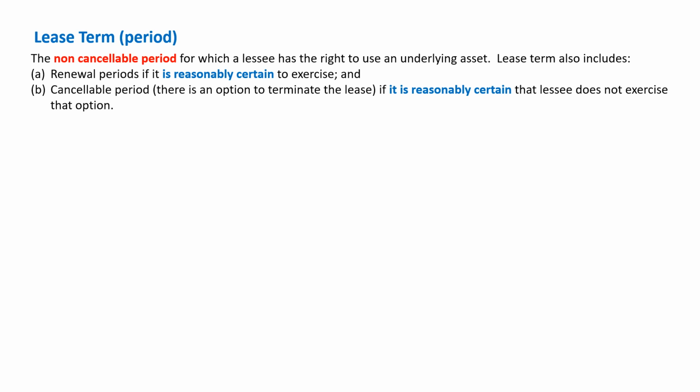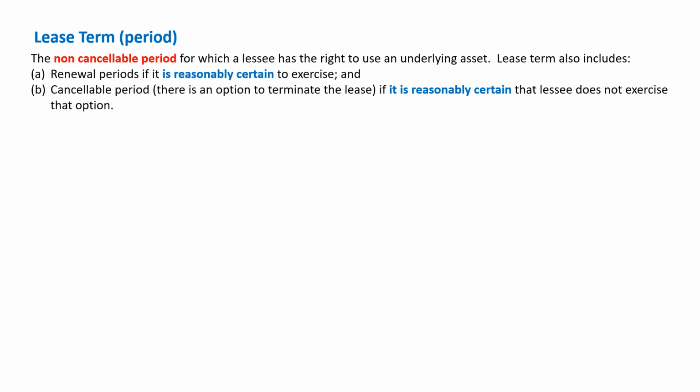However, there are two more items which can be added to the non-cancelable period to determine the lease period. What are those cases? One is renewal periods, if it is reasonably certain to exercise. That means the management or the company has decided that they're going to renew the contract for a few more years. In that scenario, in addition to the lock-in period, the extension, or the number of years which the company is planning to renew, has to be added to the non-cancelable period.